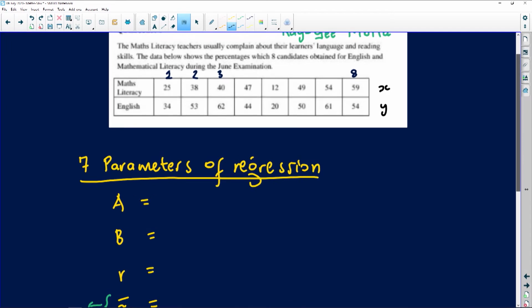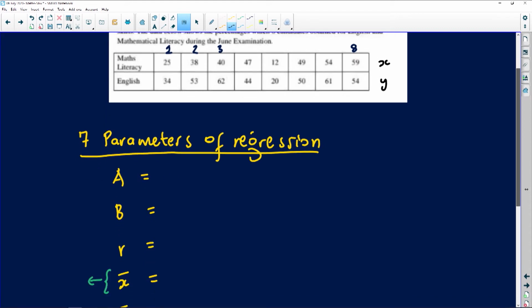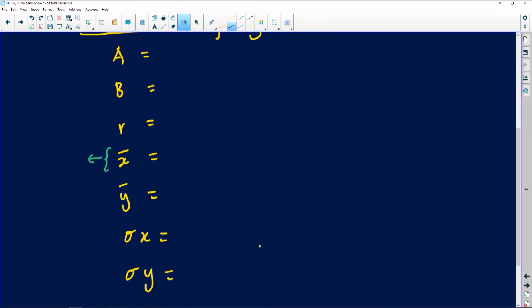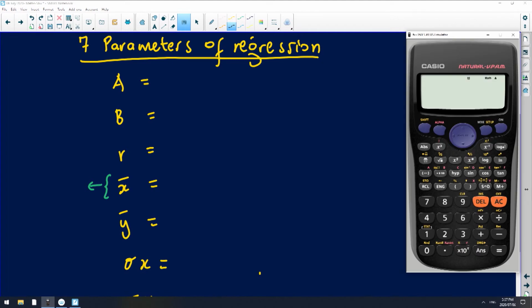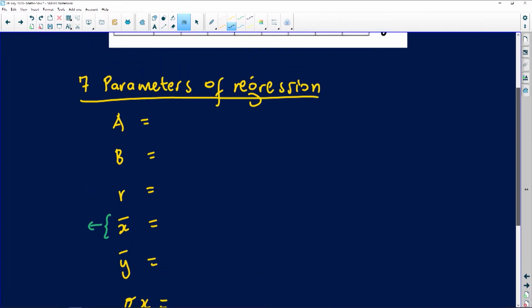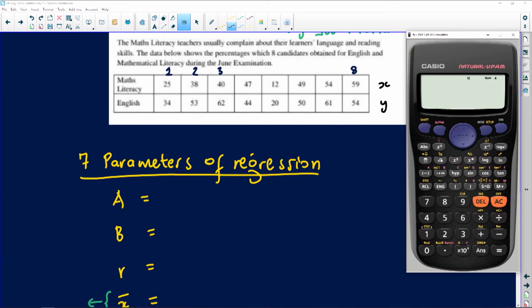So let's see. Whenever I'm talking X, I'm talking math literacy, and when I'm talking Y, I'm talking English. Please keep that in mind: math literacy and English. So we're going to go to a calculator, and punch in all those values and try to find all these things that I said we are looking for as far as this data is concerned.